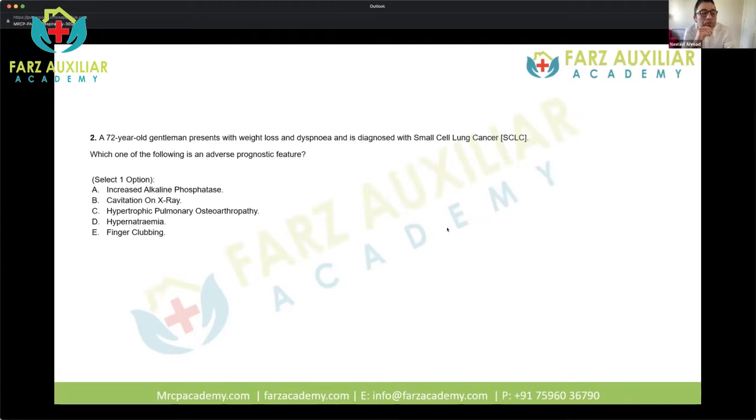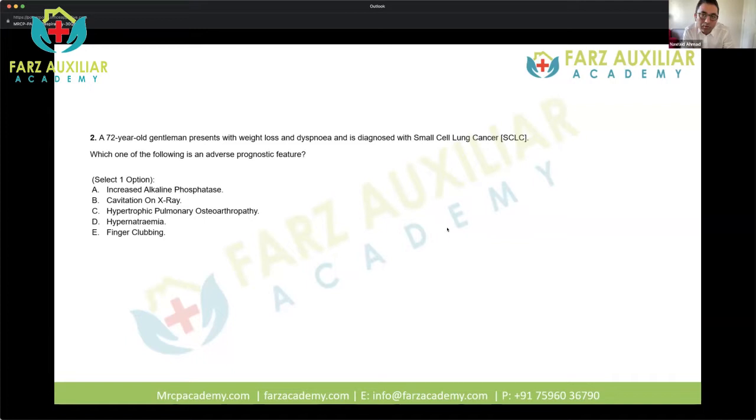So the next question is a 72-year-old gentleman with weight loss and dyspnea, and this fellow has been diagnosed with small cell lung cancer. And there are lots of other things that can affect small cell lung cancer. So what is the one adverse prognostic feature? For this, you will have to look at the textbooks. So again, if this question has come, it is quite possible that they may give you a different option when they frame this question again in the exam. They will still ask the same thing, which one is an adverse prognostic feature, but they will change the right answer to something else.